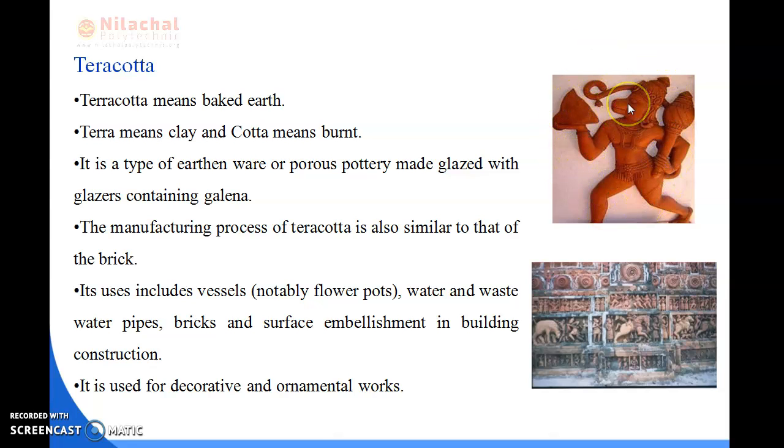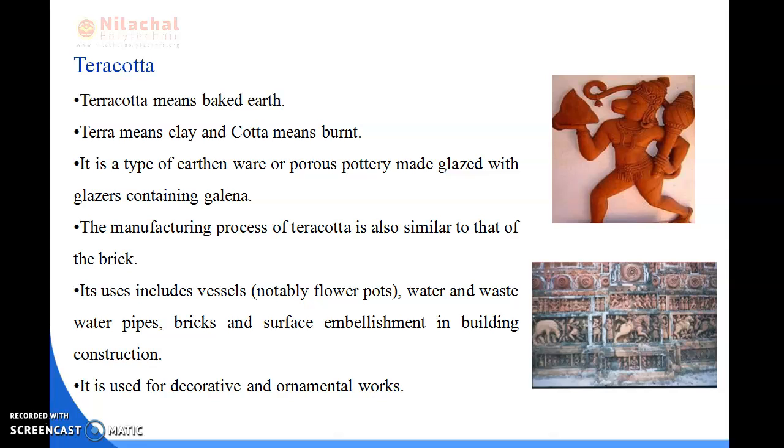You have also seen in our temples that the murtis constructed are made of terracotta. The manufacturing process of terracotta is also similar to that of brick. Terracotta uses include vessels, notably flower pots.